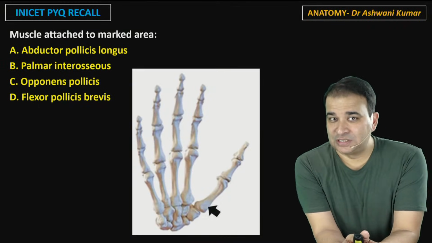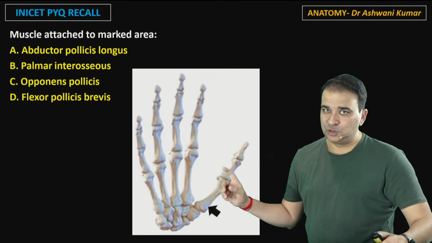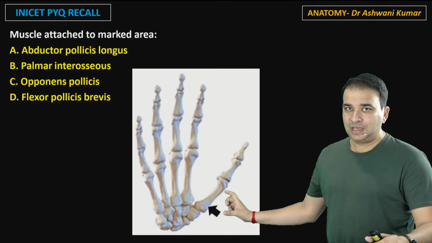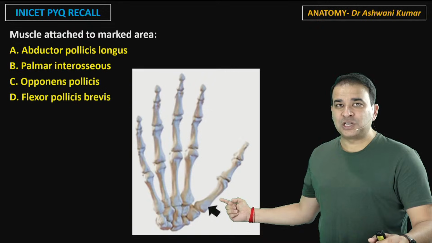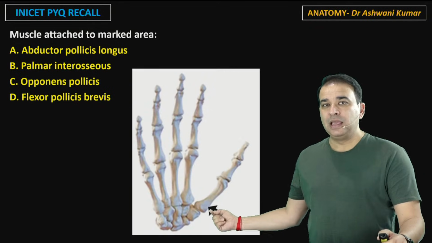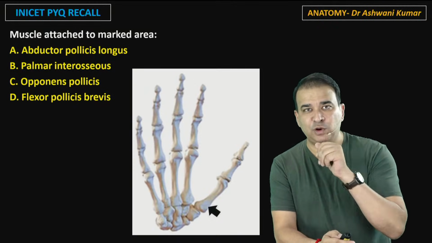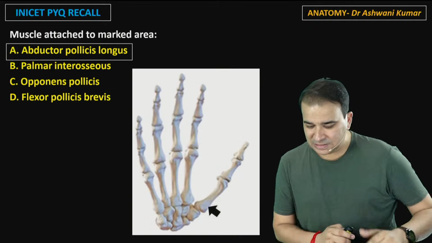No, my dear, answer is not C. I'll tell you why opponens pollicis is not the answer. Look, opponens pollicis would have been the answer to this question if the arrow was on the shaft of the first metacarpal. Arrow is not on the shaft, it is on the base of the first metacarpal. And base of first metacarpal gives attachment to the abductor pollicis longus. Have a look at this. The answer is abductor pollicis longus. It's not C. I knew that most of you would say C, and many of you are saying C.